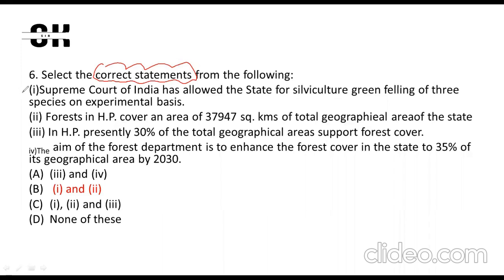So this statement is right. This was in the news. The second statement is forest area of HP is 37,947. You can simply Google it. This is the right statement. Now, the total area of Himachal Pradesh is around 56,000, and if the forest is around 37,000, it cannot be 30%. The third statement is wrong. So the right answer is B.